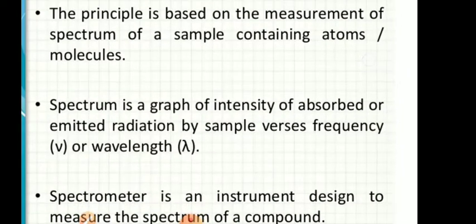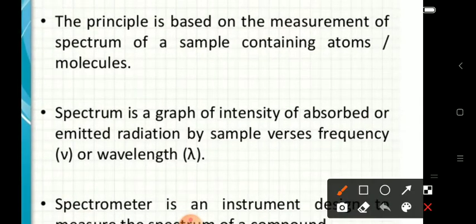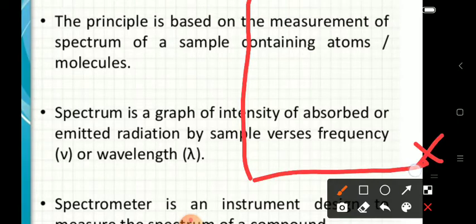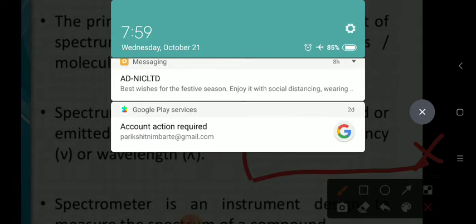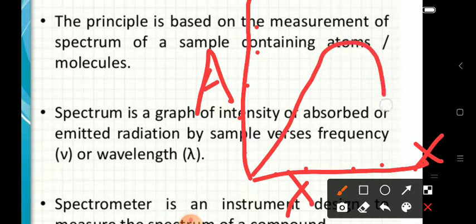Usually we draw a spectrum, that is a graph of a sample, by plotting absorbance on the y-axis, and wavelength of light, which is represented by lambda, on the x-axis. Say for any compound, if you go on measuring the absorbance at different wavelengths, you will get different absorbance and you may get a graph like this.